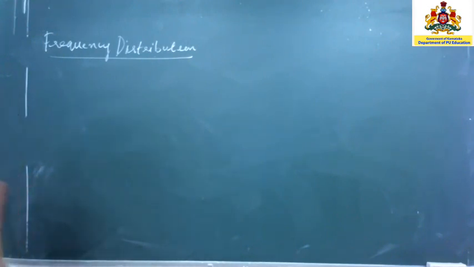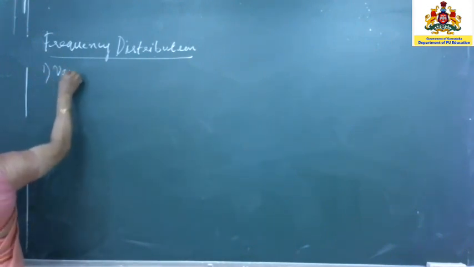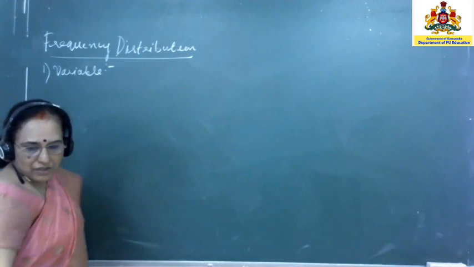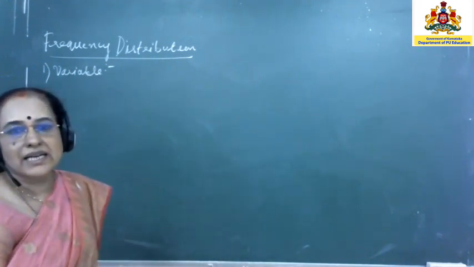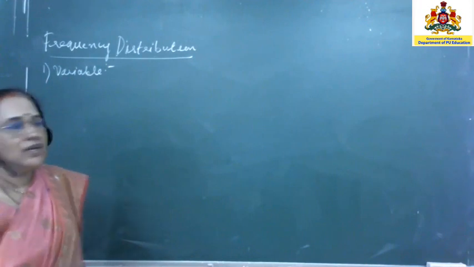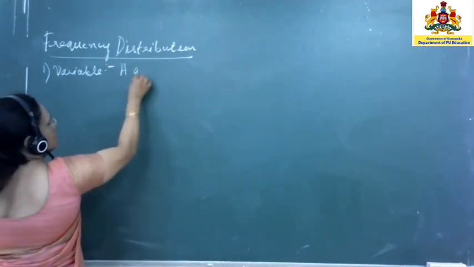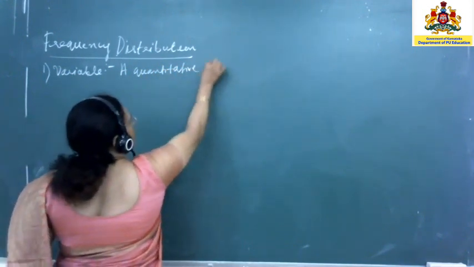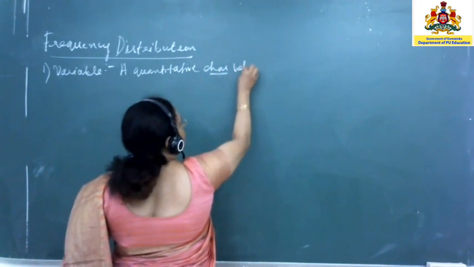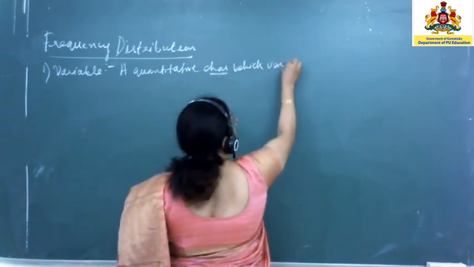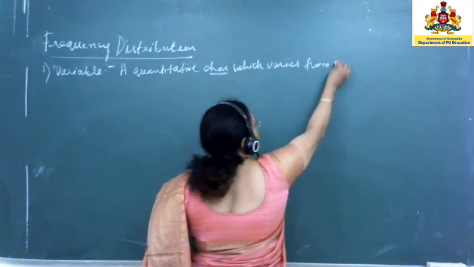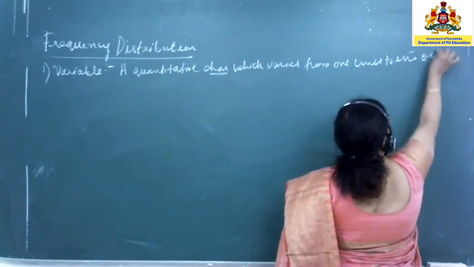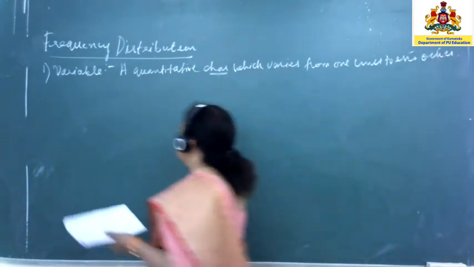So, I shall define one by one. First one. Obviously, you have the variable. I myself had taught you that a variable refers to a quantitative characteristic which varies from one unit to the other. I can write it down. Variable is nothing but a quantitative characteristic which varies from one unit to the other.